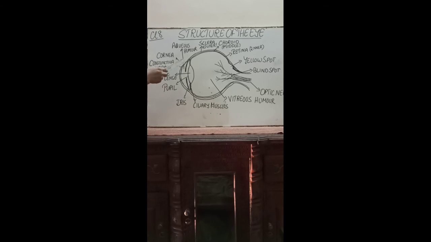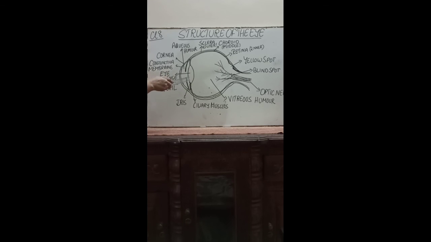Like suppose you are going into the sunlight. These iris muscles will expand and this space will become less so that less light can enter into it. When you are in dark areas, these muscles contract, right? And the space increases so that the maximum amount of light can get into the eye, right? So they are called the iris, they are the muscular structures.